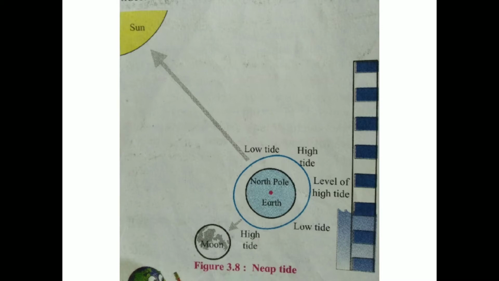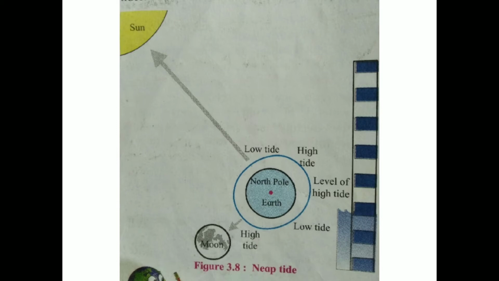This is because of the attraction of the sun and the moon. You can see it in the picture. The attractions of the sun and the moon are not together but at right angles to each other. Such tides are called the neap tides. Neap tides are a little lower than the average high tides and a little higher than the average low tides.